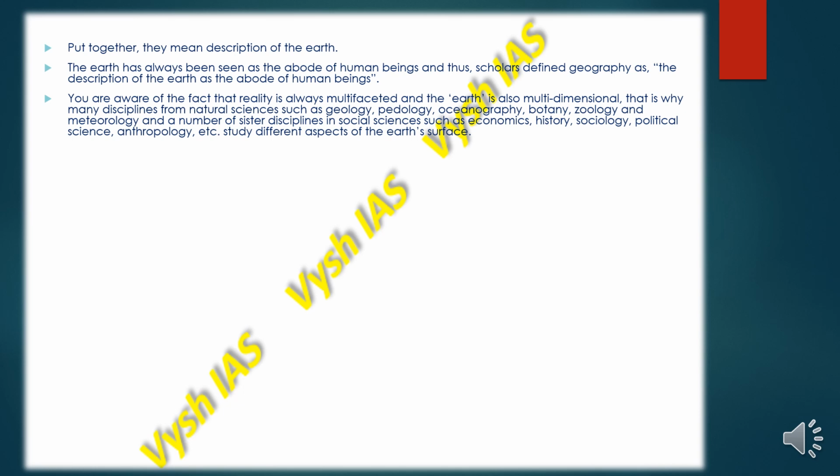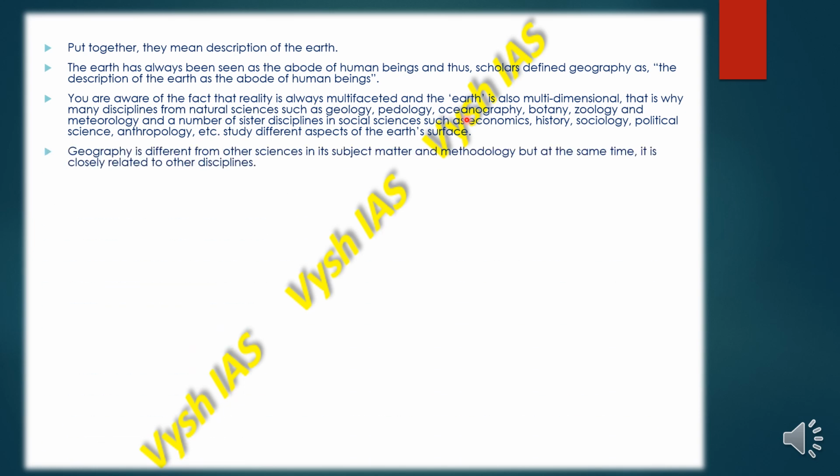That is why many disciplines from natural sciences such as geology, pedology, oceanography, botany, zoology, meteorology, and a number of sister disciplines which are very similar to each other in social sciences such as economics, history, sociology, political science, and anthropology study different aspects of the earth's surface. For example, oceanography deals with all the oceans, their movement, how tides occur, and so on.